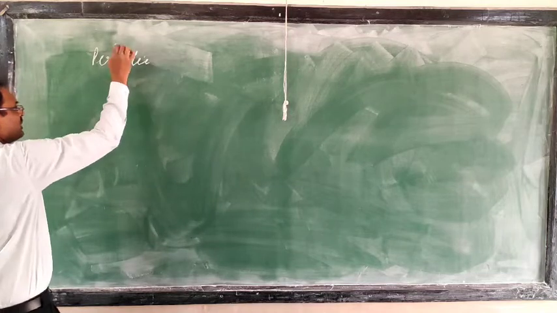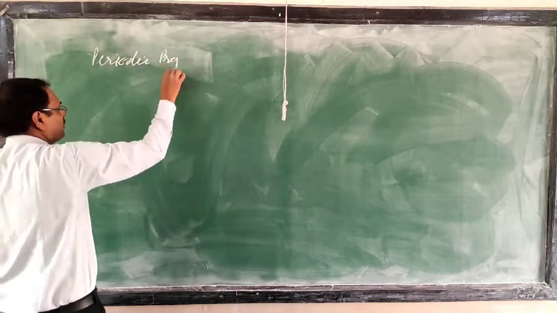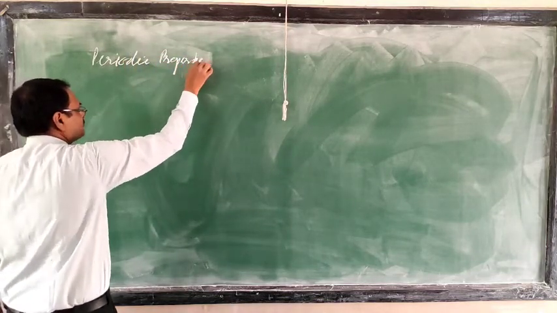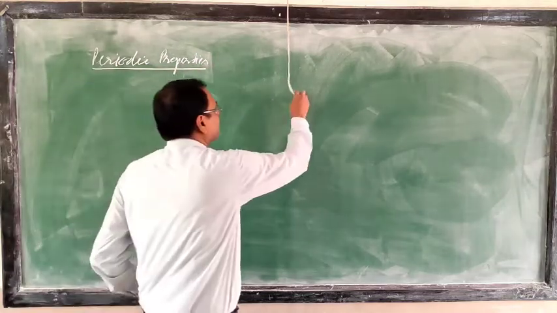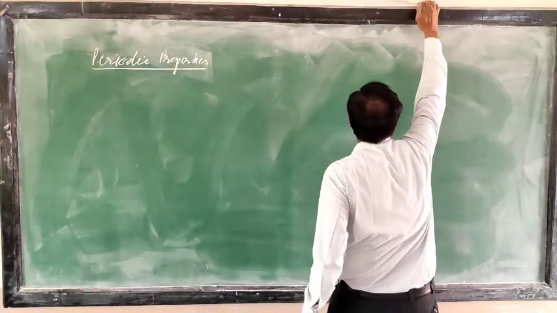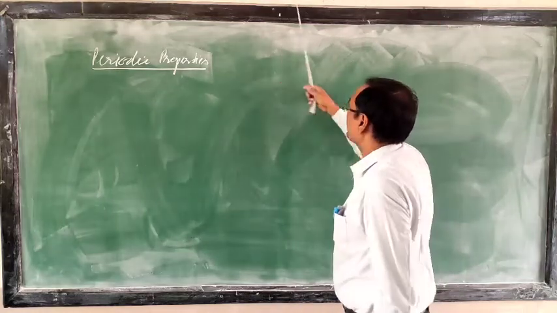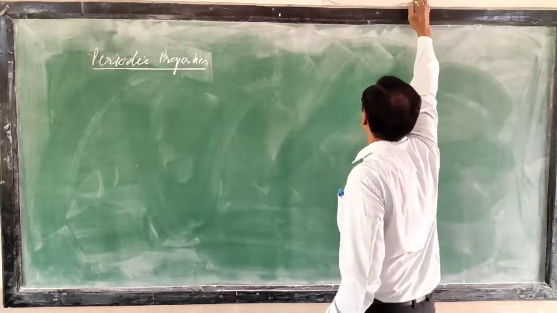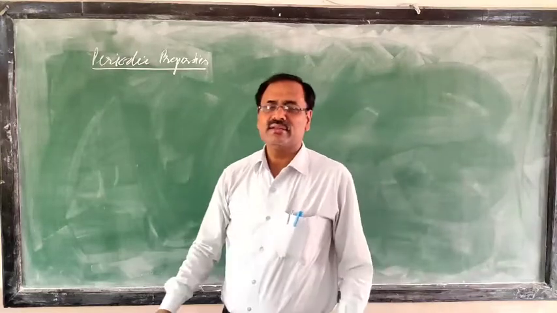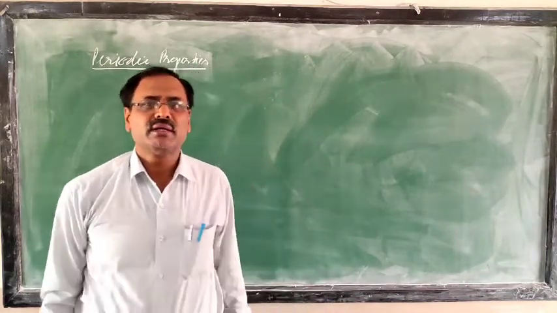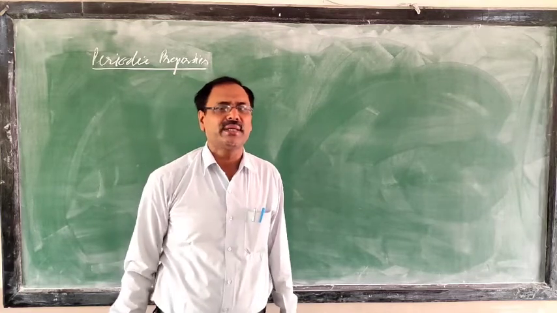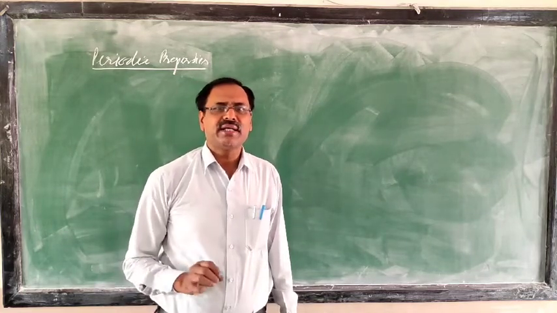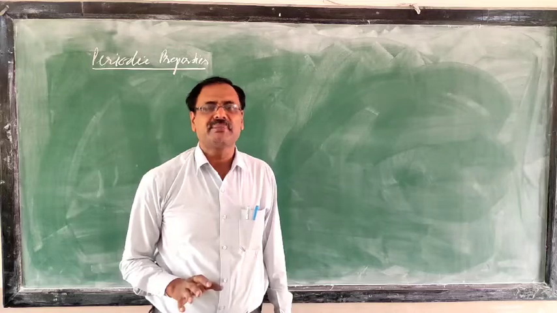Periodic properties. In the modern periodic table, when the elements are arranged in increasing order of atomic number, after a definite gap the same properties are repeated.